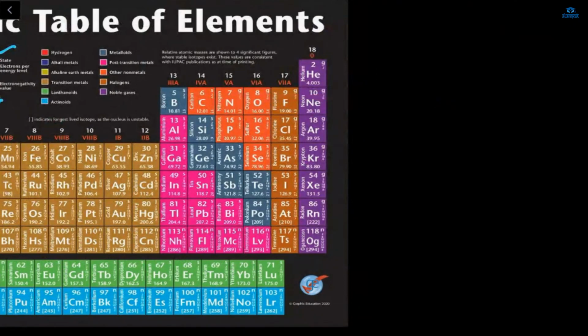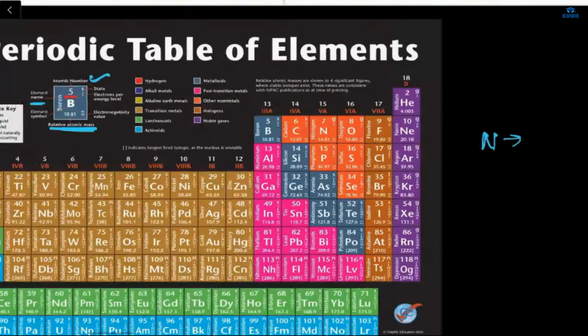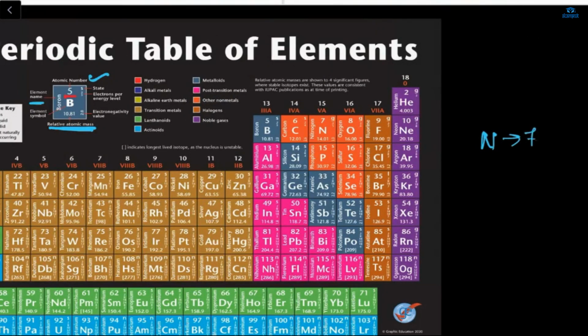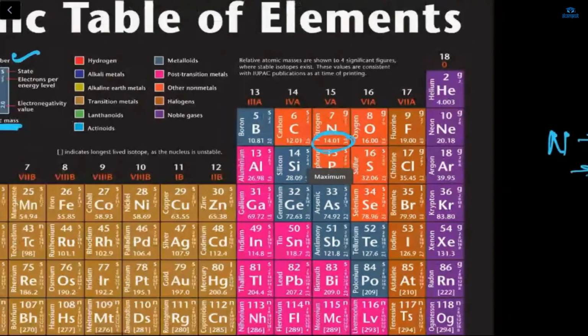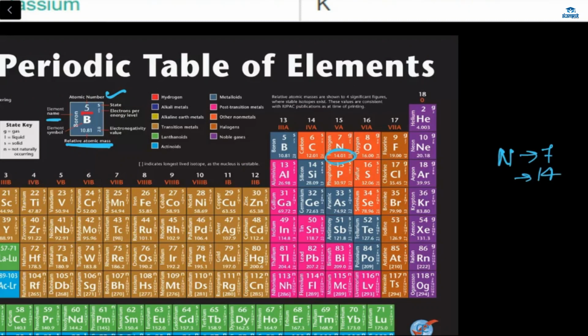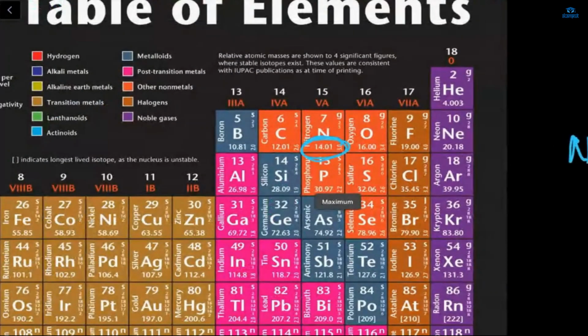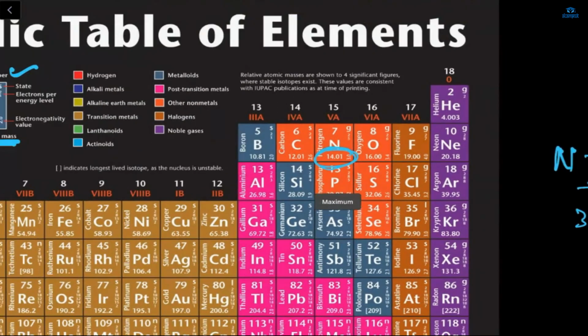Now let me erase this. Here, let's say for nitrogen, the nitrogen atomic number, we all know, is 7. Its weight is written over here. So its weight is 14. Element name is nitrogen. Element symbol is N. Here it's written 3.0, means the electronegativity value of nitrogen is 3.0. And these two are what?